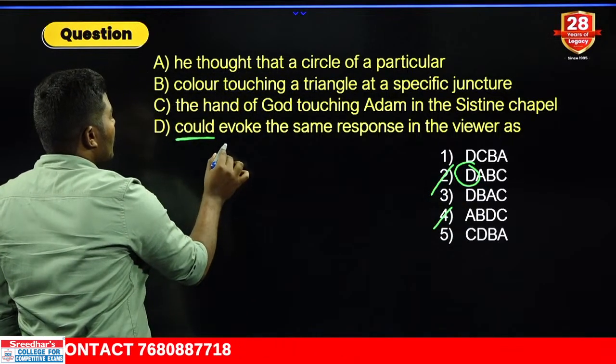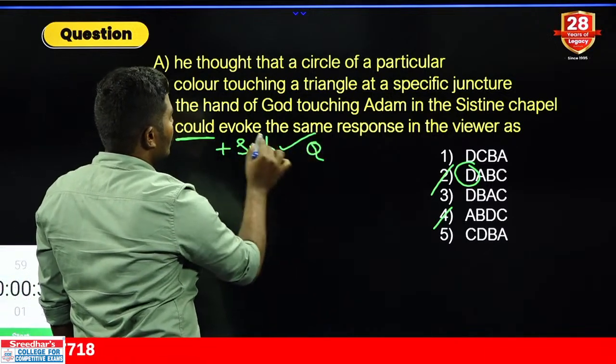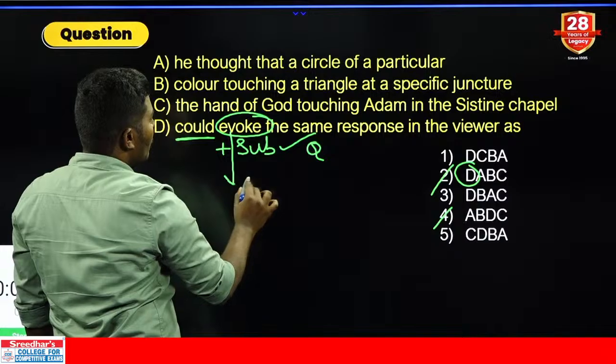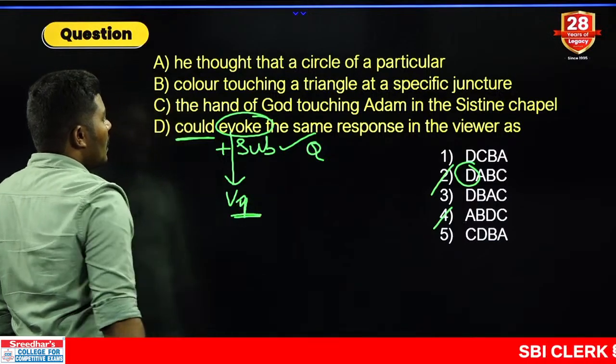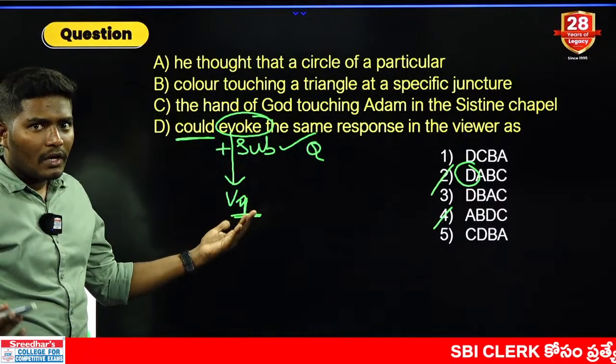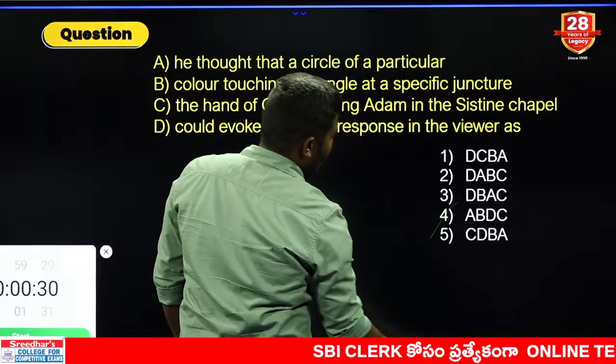What is D starting with? Could. Remember, if at all could is immediately followed by a subject, we can consider this as a question. But what is given immediately? Evoke. Evoke is which form? V1 form. If at all could plus V1 is starting, we cannot consider it as the first one. So what should be our only answer? Answer comes with 4. Very simple, right?